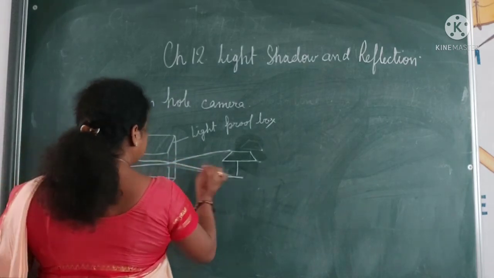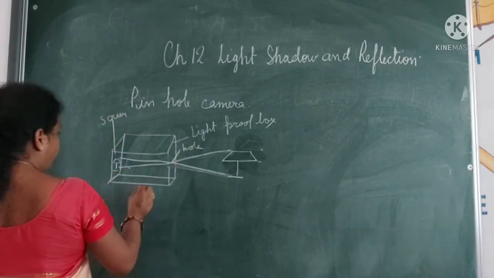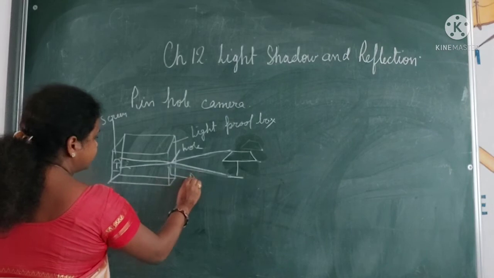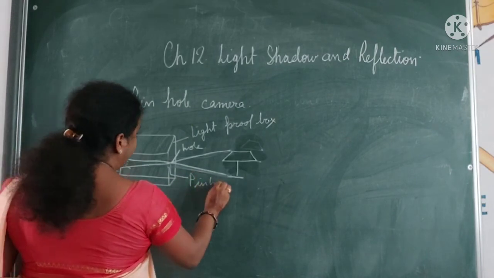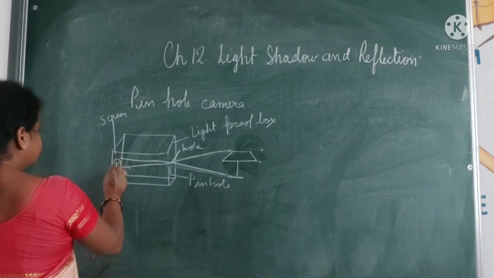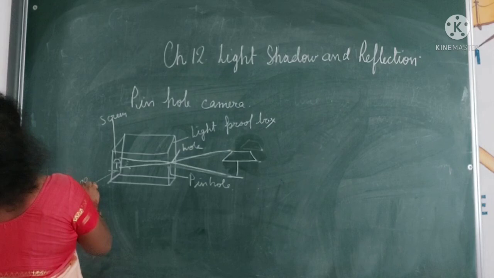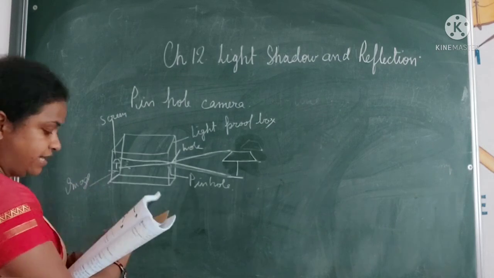This hole is given the name pinhole, and it is of pin size. And this one is your screen. This is the image which is formed lastly.